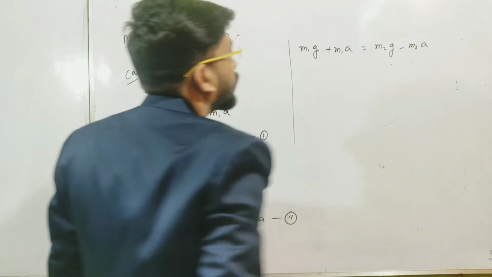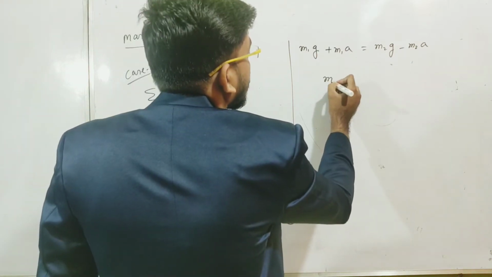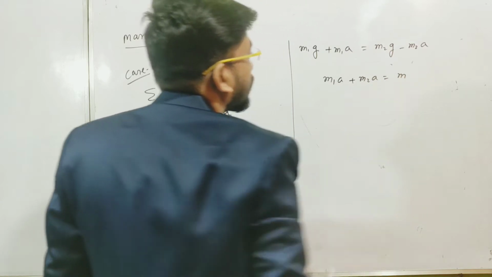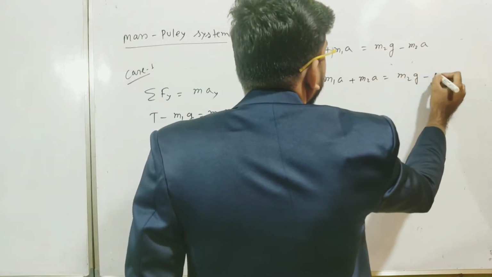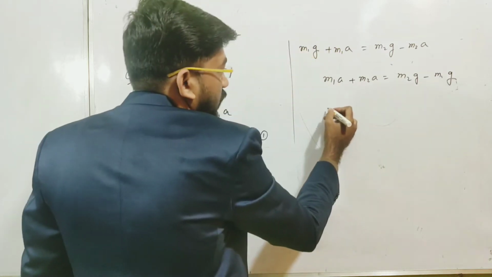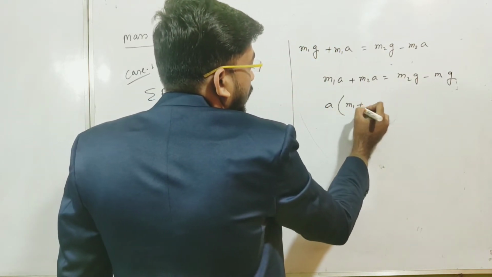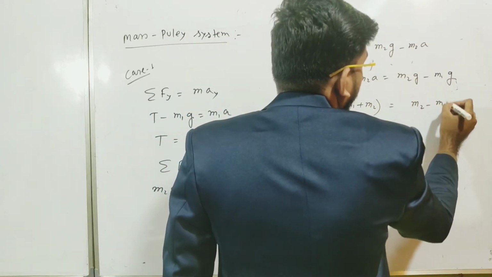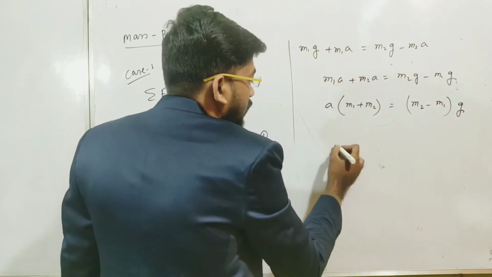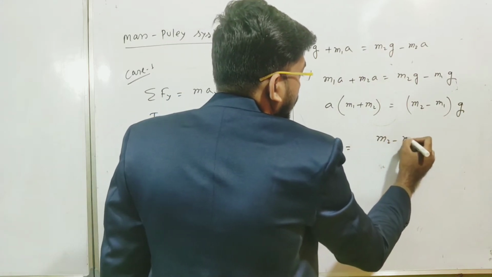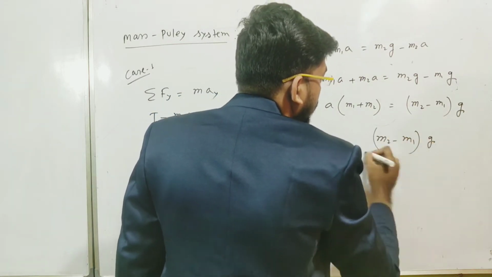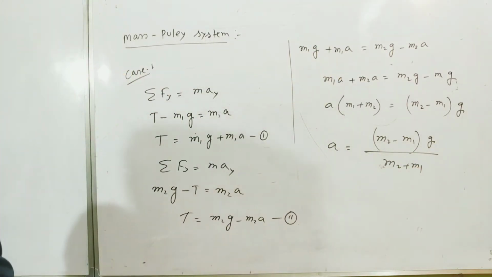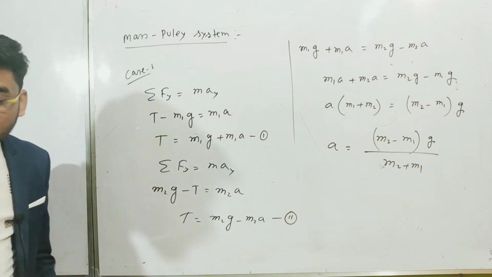m2g minus m2a. So it will be m1a plus m2a is equal to m2g minus m1g. So if we take common a, then a into m1 plus m2 is equal to m2 minus m1 into g. So it will be a is equal to m2 minus m1 into g divided by m2 plus m1. So this will be the acceleration of each and individual block of mass m1 and m2.